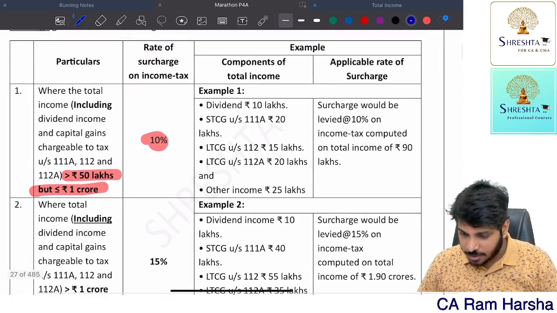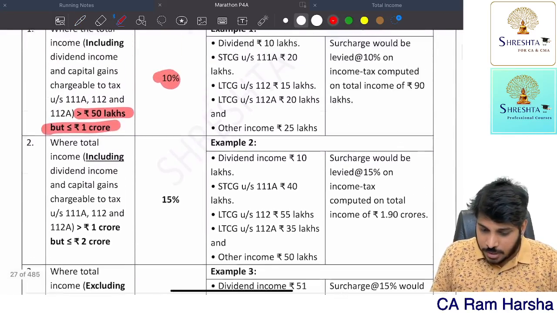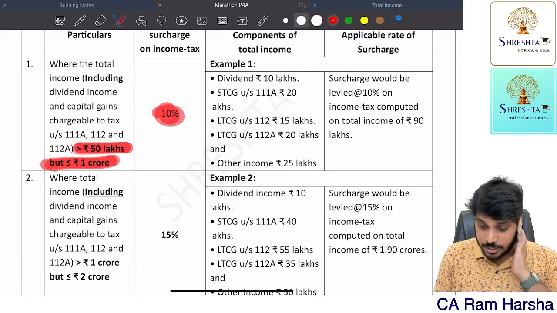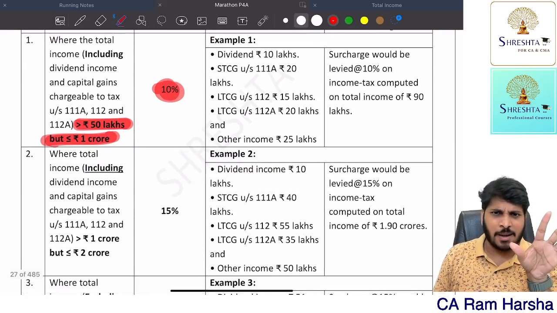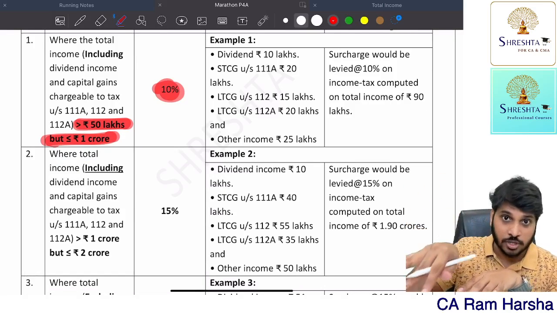Here we have given examples. You see here, now here itself you observe. Generally, you see first category, if the total income is exceeding 50 lakh but not exceeding 1 crore, surcharge rate is 10%. Even on LTCG, STCG, all that, whatever tax you computed on that also 10% only.